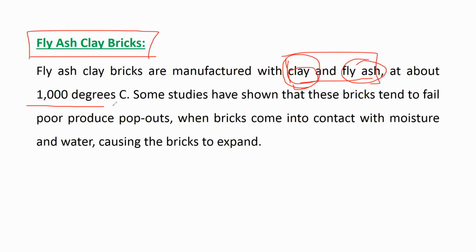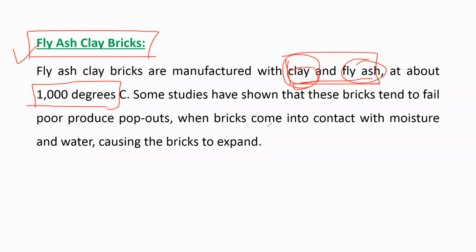When this fly ash and clay are mixed together, then molding and burning take place, and burning should take place at about 1000 degrees Celsius. The bricks which are formed are called fly ash clay bricks. Some studies have shown that these bricks tend to have poor products, with pop-outs when bricks come into contact with moisture and water, causing the brick to expand.